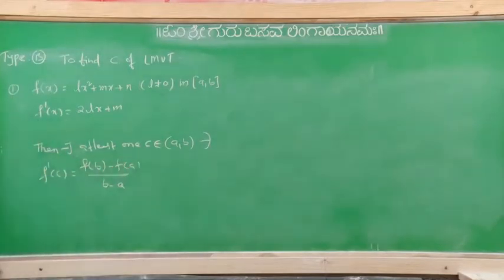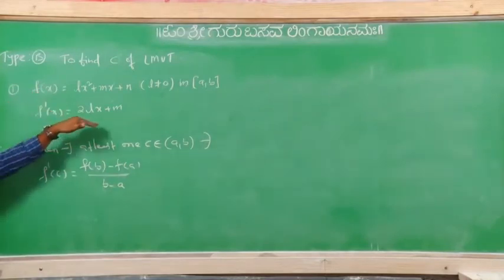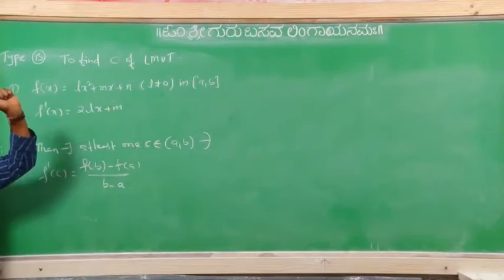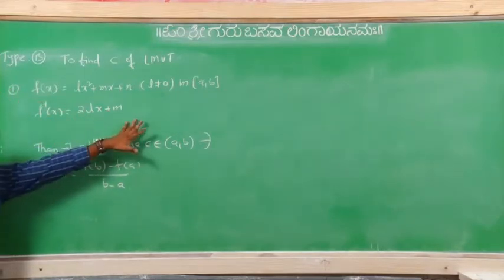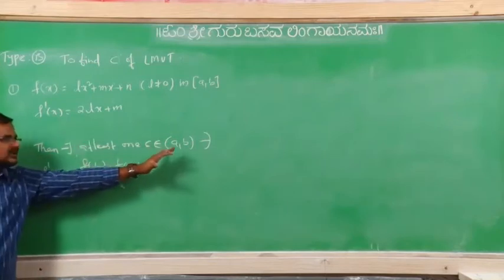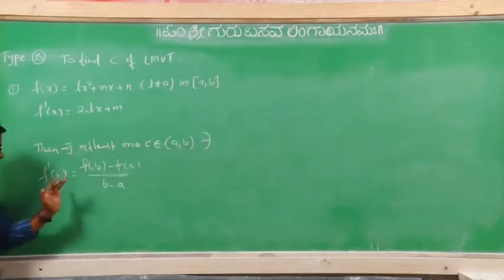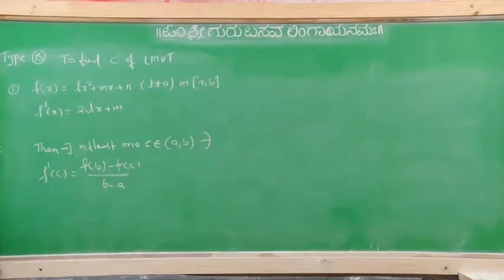First condition, first what we have to write here: since f of x is continuous, as it is a polynomial, so that's why it is continuous on closed interval a comma b, and f dash x exists, it is differentiable on open interval a comma b. Then there exists at least one point c belongs to a comma b, such that f dash of c equal to f of b minus f of a by b minus a.